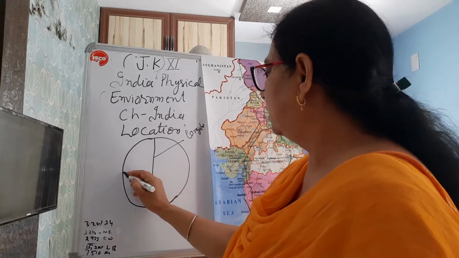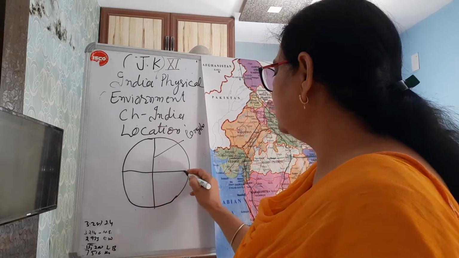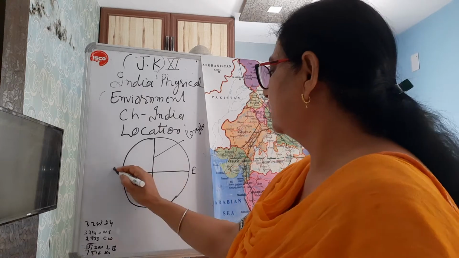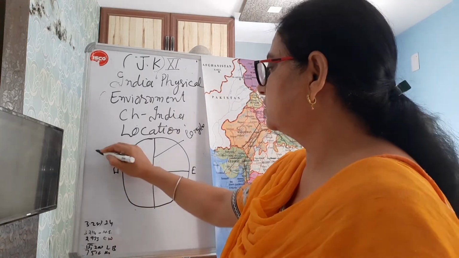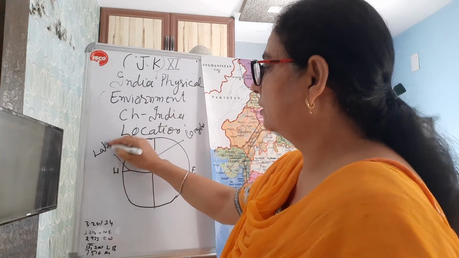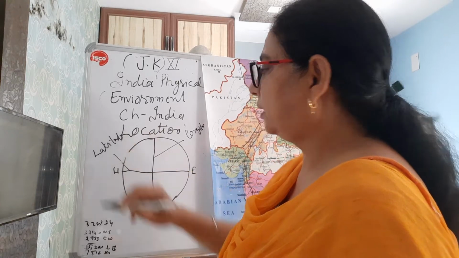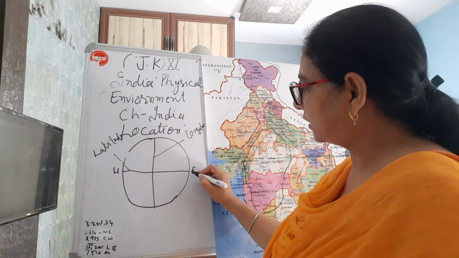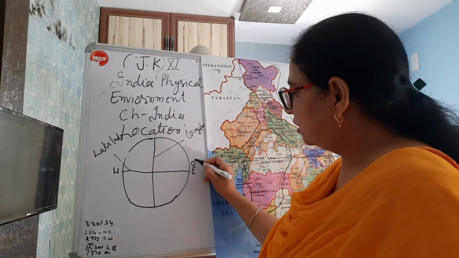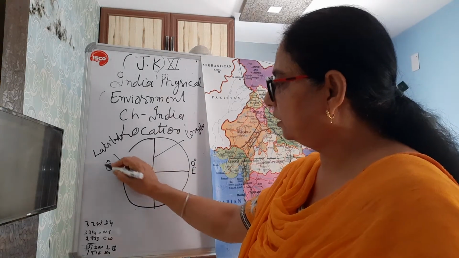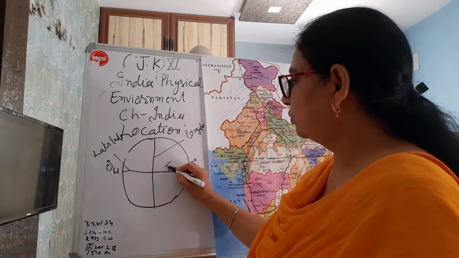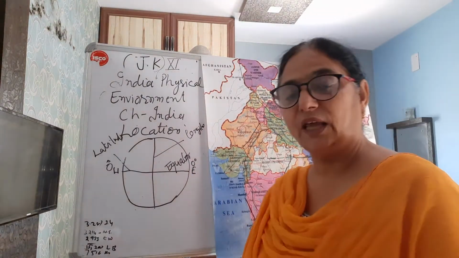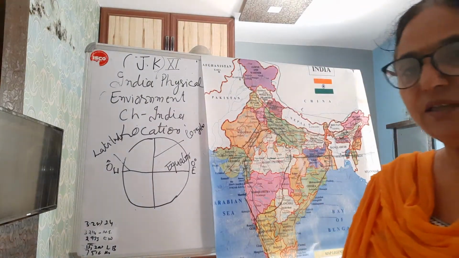And these lines from east to west are called latitudes. This is the largest latitude. Its degree is 0 degrees, as it is measured in degrees. It is known as the equator.